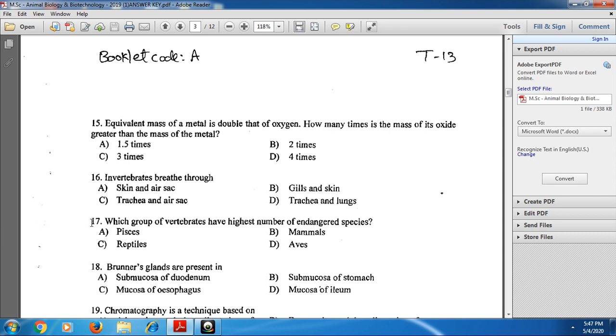Next, for the 17th one: which group of vertebrates has the highest number of endangered species? Mammals have the highest number of endangered species. For the 17th one, mammals is the correct option.